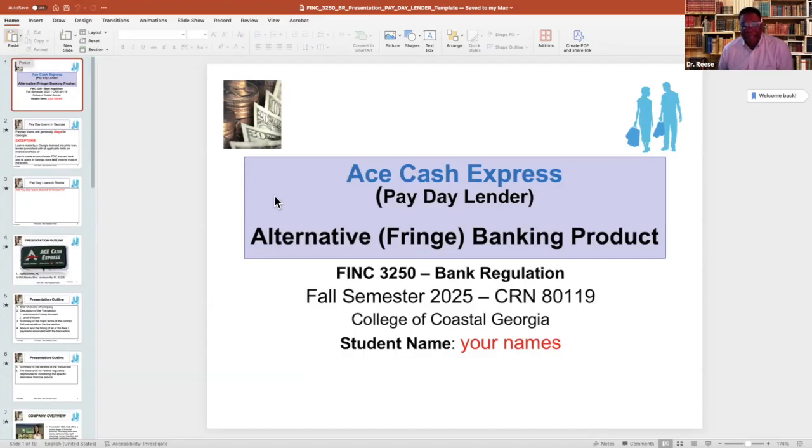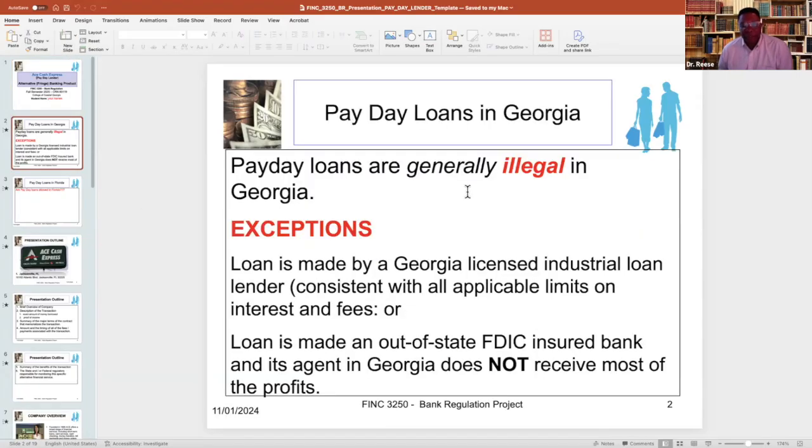lender. You need to add the names of your group members here. So here I've said your names in red. You're going to remove that and put the names of your group members and change the color of the font to black. Because payday loans are illegal in Georgia, you just want to include this slide.